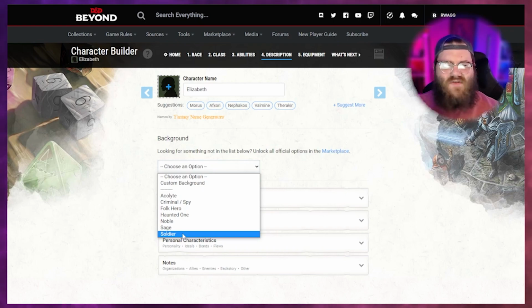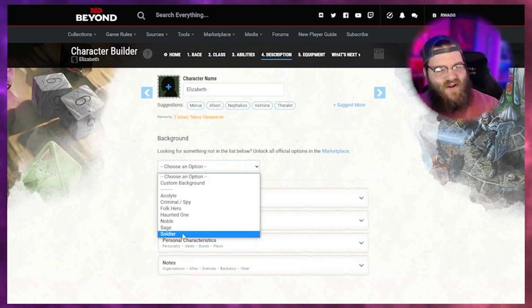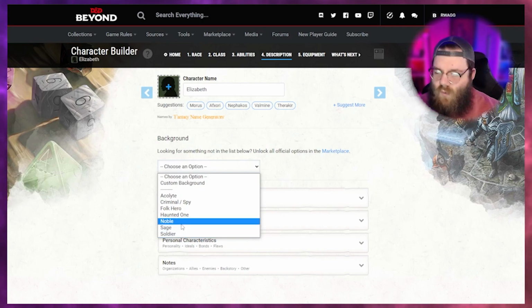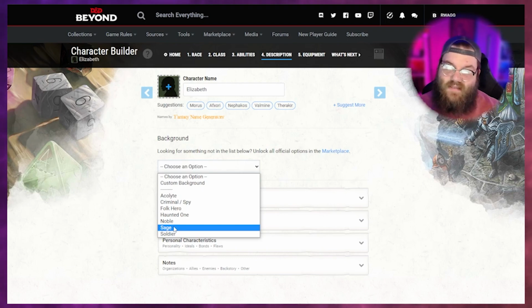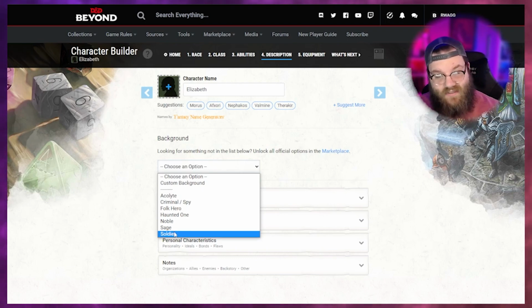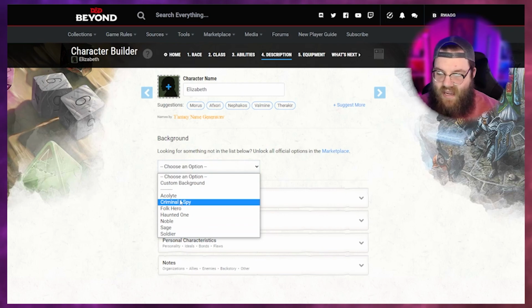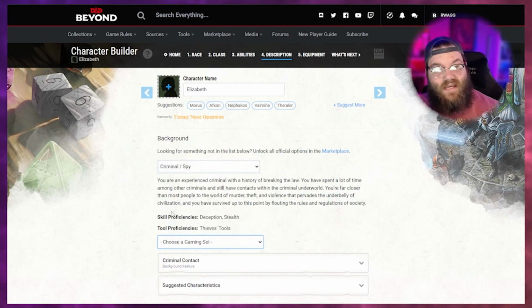That sounds kind of cool because then, you know, any of the animals they turn into, maybe they're kind of red, maybe they look a little demonic. That'd be kind of cool. So it's like, okay, well, if we want to make a tiefling druid, what do we want to do here? Haunted one, sage, right? Because then we need to start asking important questions about her backstory. So I'm going to go ahead and say criminal spy. That sounds really interesting to me, right?